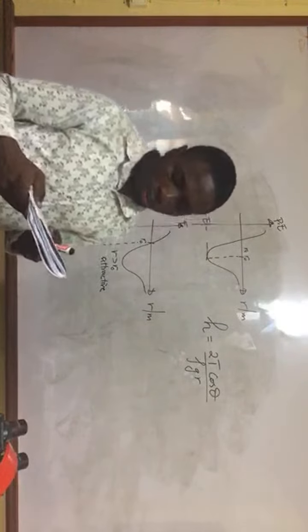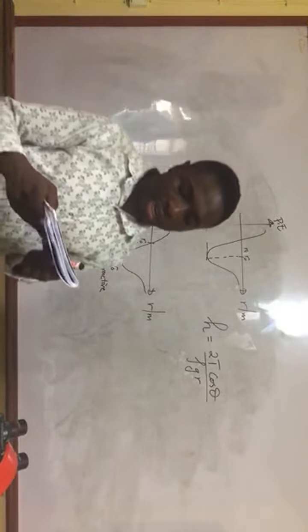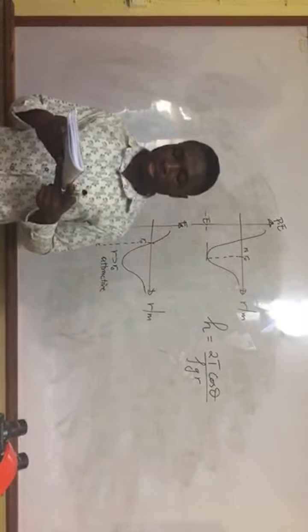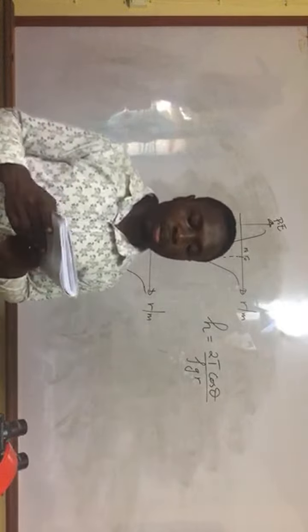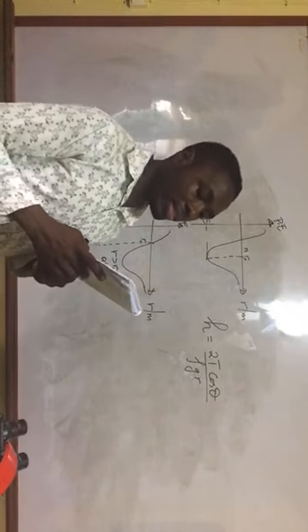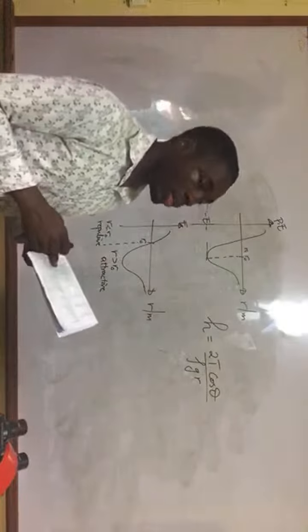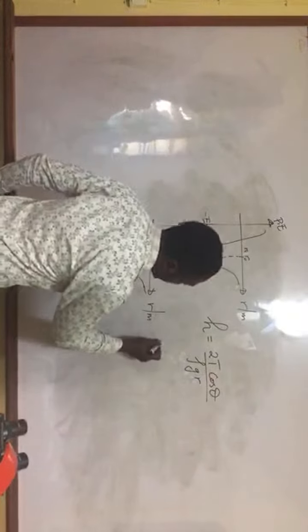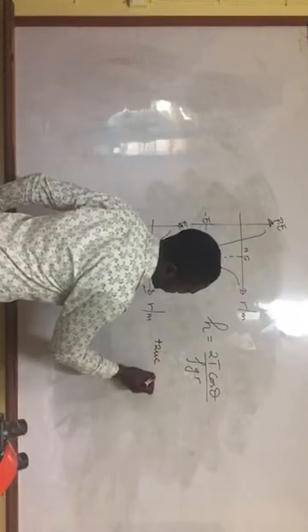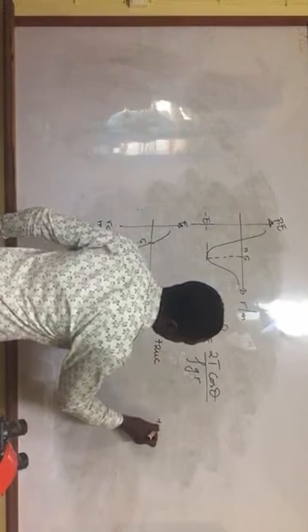86. What is the strength of the electric field halfway between two particles, each carrying a charge of plus 2 microcoulombs, separated by a distance of 0.10 meters? So I have two charges, plus 2 microcoulombs and plus 2 microcoulombs.